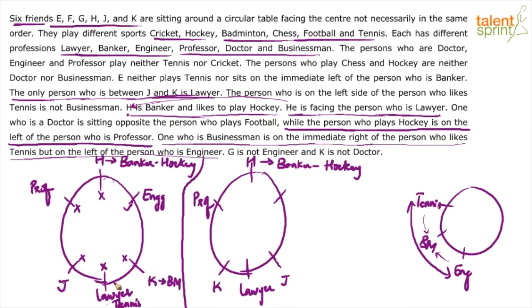Similarly, in the second case also, if you try out, see, engineer cannot come here because this is lawyer. If engineer comes here, this should be businessman, but that is not possible because professor is already sitting here. Engineer cannot come in this position. Engineer cannot come in this position because these are professors and bankers.